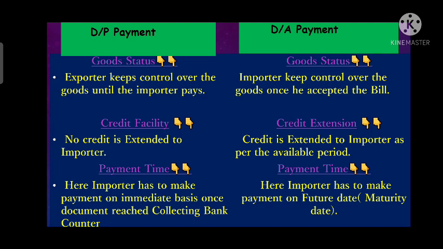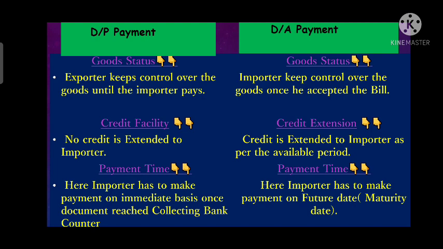Whereas in DA, he is availing a credit facility until the maturity date of that payment term. The importer is availing a usance period until he makes the payment of that bill.